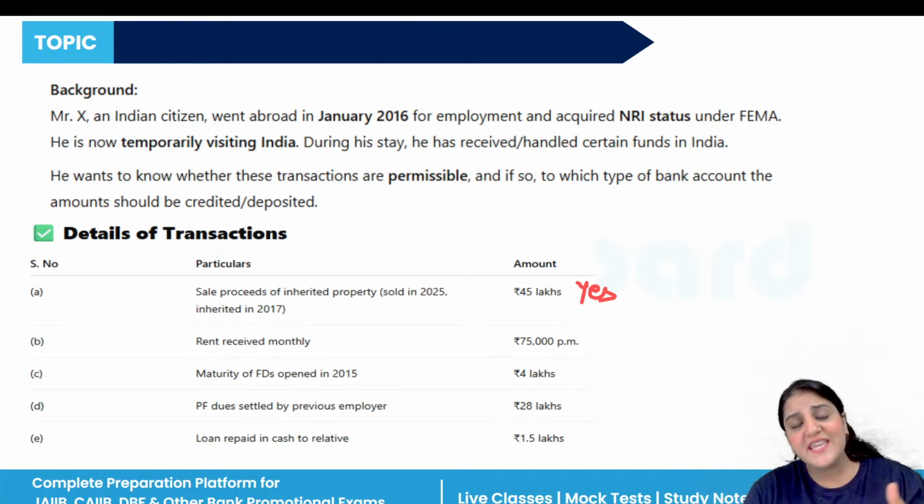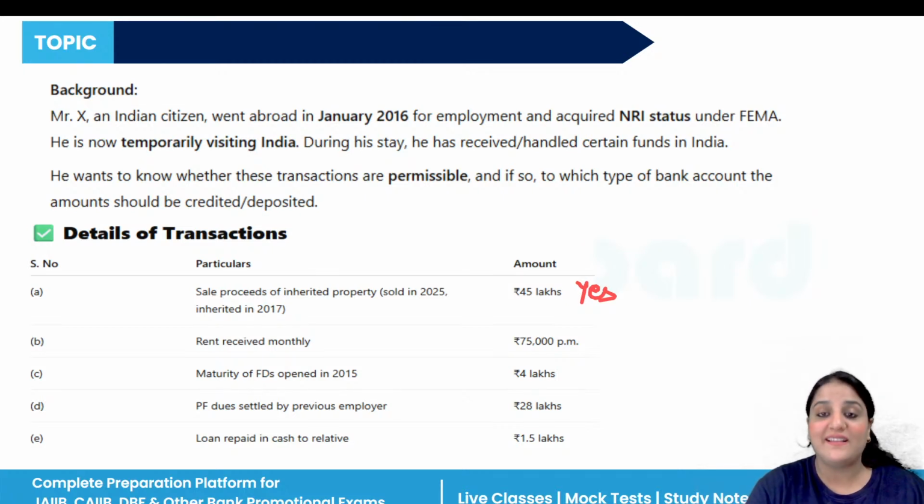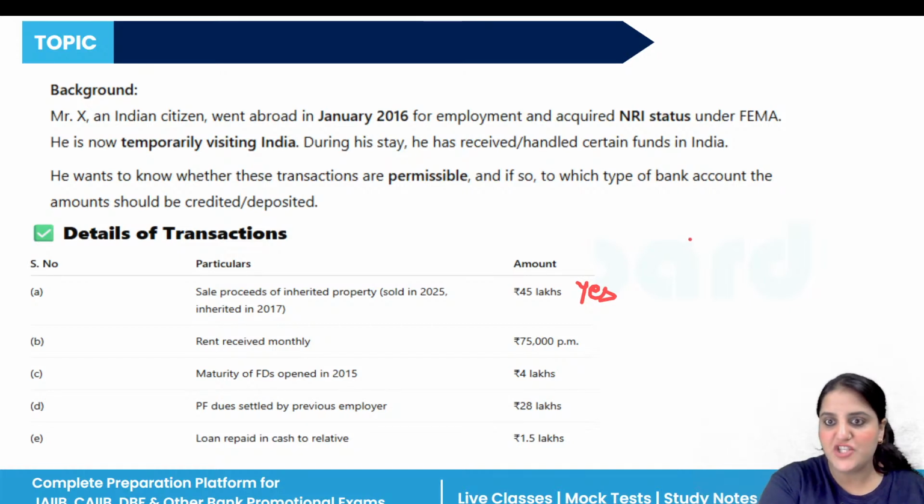Sales proceeds of an inherited asset must be credited only to NRO, as repatriation of such assets is allowed up to US dollar 1 million per financial year, with submission of required documents like inheritance proof and tax paid. Which account?